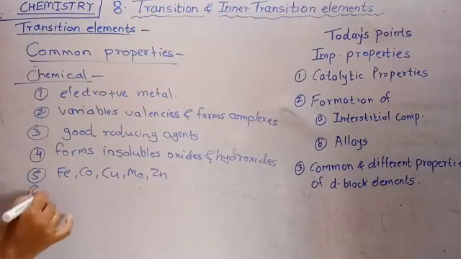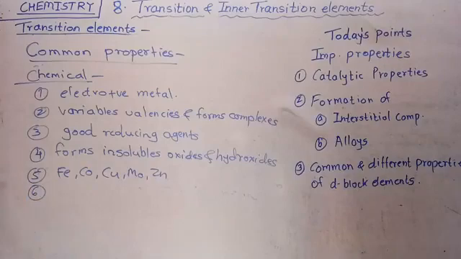Then the last chemical property: as they act as catalysts according to the physical property, they are used to catalyze biological reactions. These are some common physical and chemical properties.